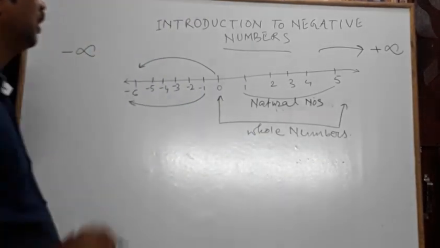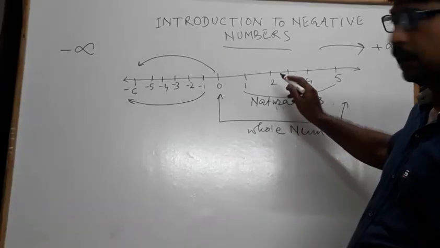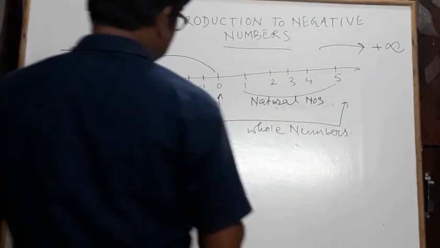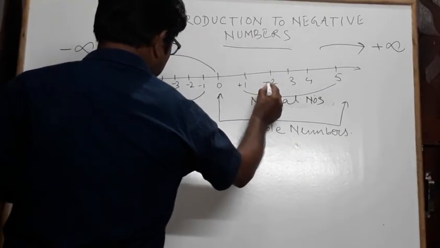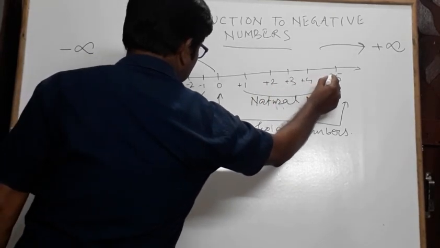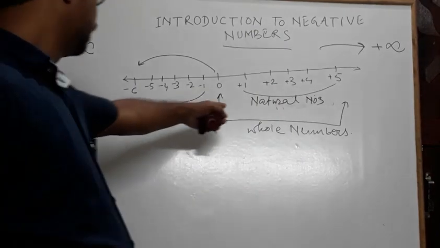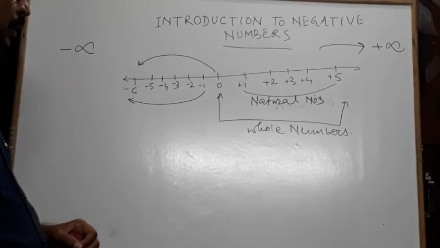We can write a plus sign before these numbers, +1, +2, +3, +4, +5 and so on. All these numbers are positive numbers and these numbers are negative numbers.